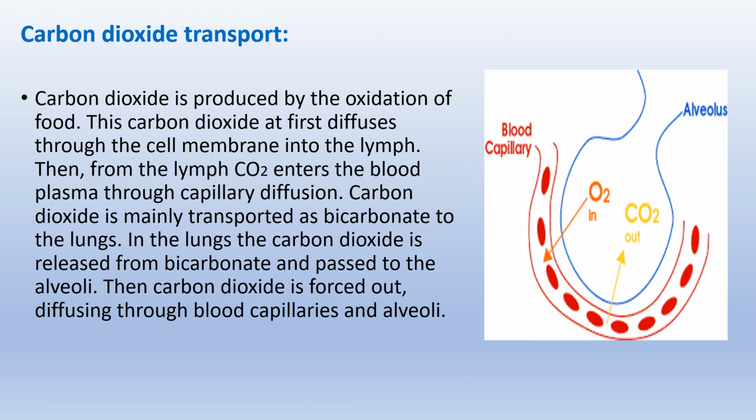Carbon dioxide transport. Carbon dioxide is produced by the oxidation of food. This carbon dioxide at first diffuses through the cell membrane into the lymph. Then, from the lymph, carbon dioxide enters the blood plasma through capillary diffusion. Carbon dioxide is mainly transported as bicarbonate to the lungs. At the lungs, the carbon dioxide is released from bicarbonate and passed to the alveoli. Then carbon dioxide is forced out, diffusing through blood capillaries and alveoli.